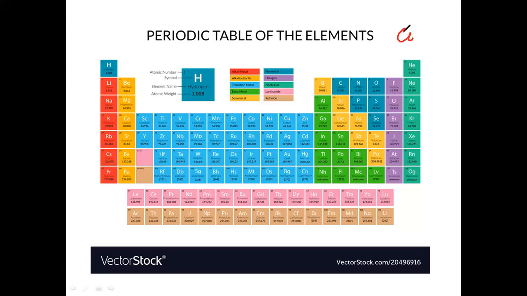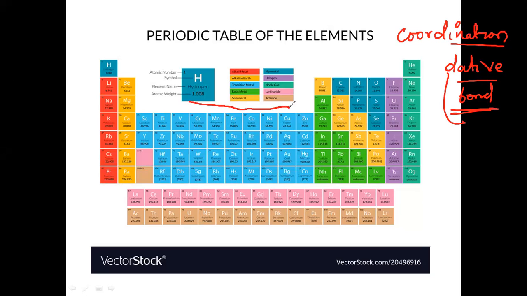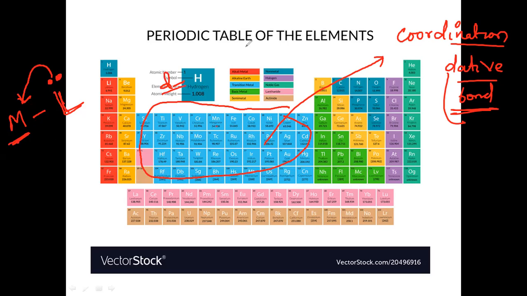Now we are talking about the coordination compounds. Those coordination compounds have coordinate covalent bonds, which are called dative bonds. These dative bonds can be produced by the d block elements. Why? Because in this complex, the ligand is coordinated with the central metal ion, and the ligand must donate its lone pair of electrons to the vacant d orbitals of this metal. Hence, generally only the d block elements will show complexes.